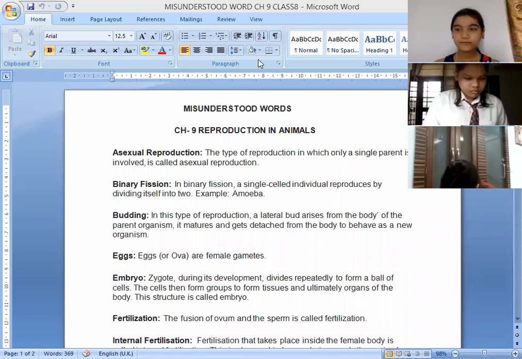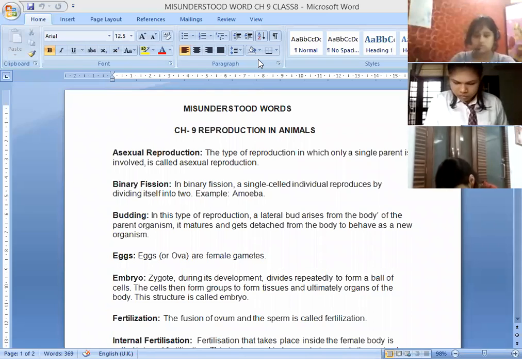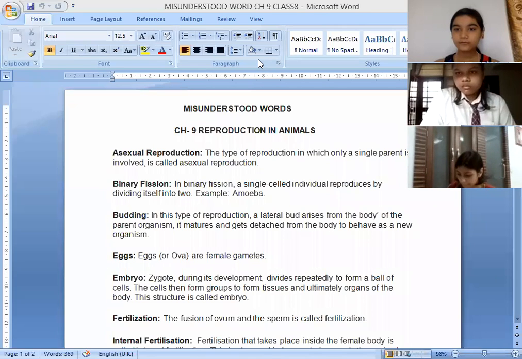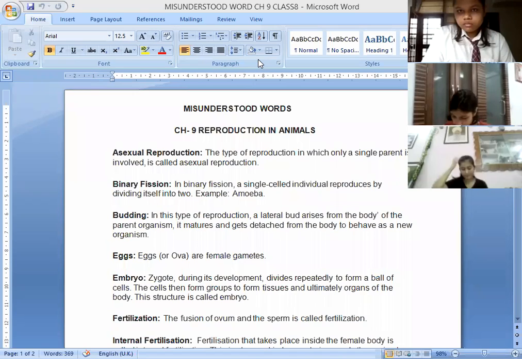Varuni, tell what kind of reproduction is asexual reproduction? This is a type of reproduction in which only a single parent is involved. Okay, asexual reproduction means only a single parent is involved. So you may find the definition in your book also. Yes, Pari Agarwal, what is the next word?